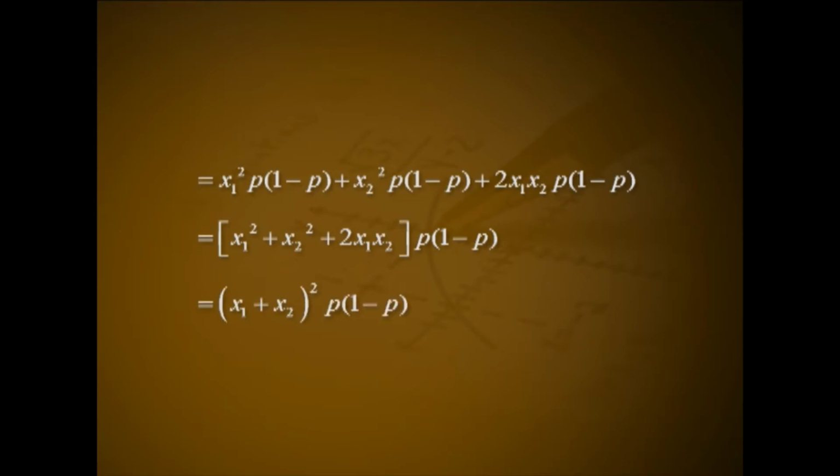That is equal to x1 squared p (1 - p) plus x2 squared p (1 - p) minus 2 x1 x2 p (1 - p). That is (x1 squared plus x2 squared minus 2 x1 x2) into p (1 - p), that is (x1 - x2) the whole squared p (1 - p).